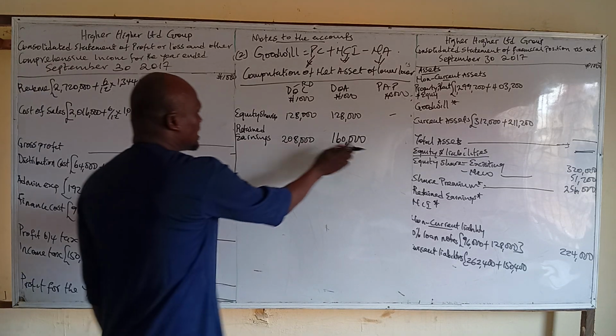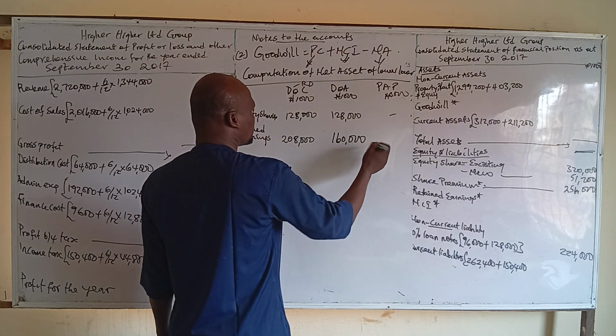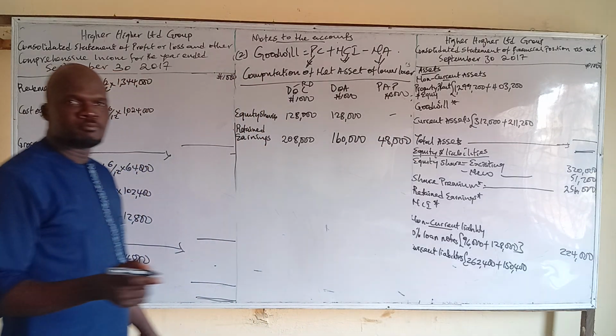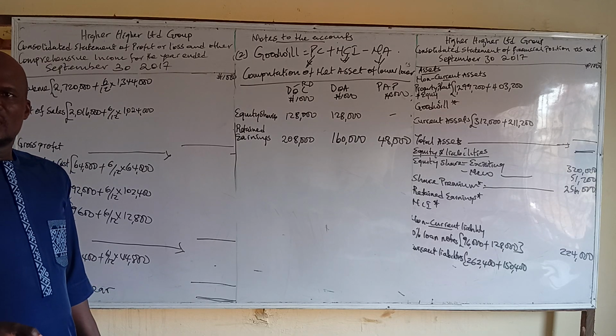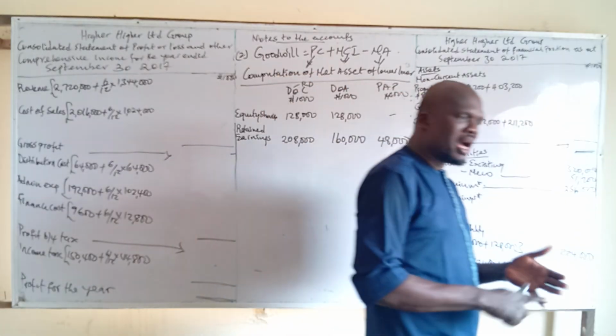What is the difference now? The difference between this and this. Post-acquisition profit is what? 48,000. Now, what's the next line item? Any fair value adjustment? Please check the additional information 1, 2.